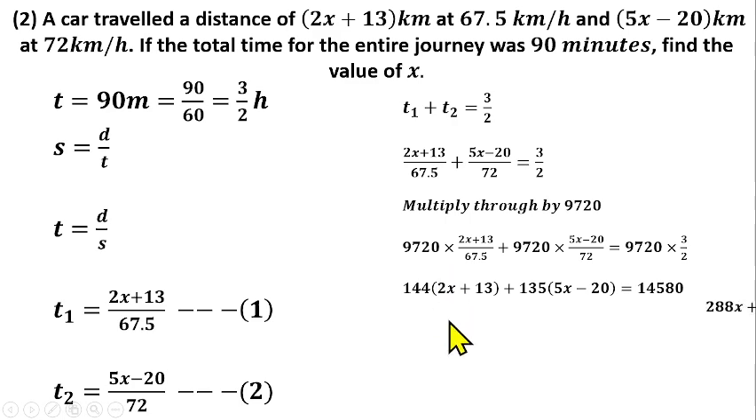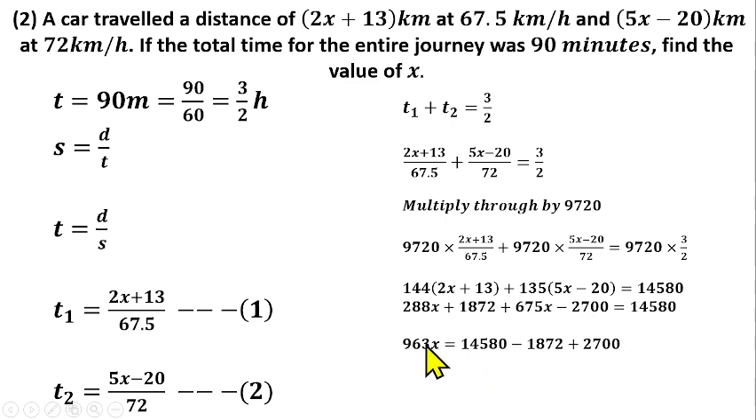144 multiplied by 2 gives us 288s. 144 times 13 gives us 1,872. Then plus 135 multiplied by 5 gives us 675s. And also 135 multiplied by minus 20 gives us minus 2,700, equals this. Then from there we can collect like terms. We have 288 plus 675.